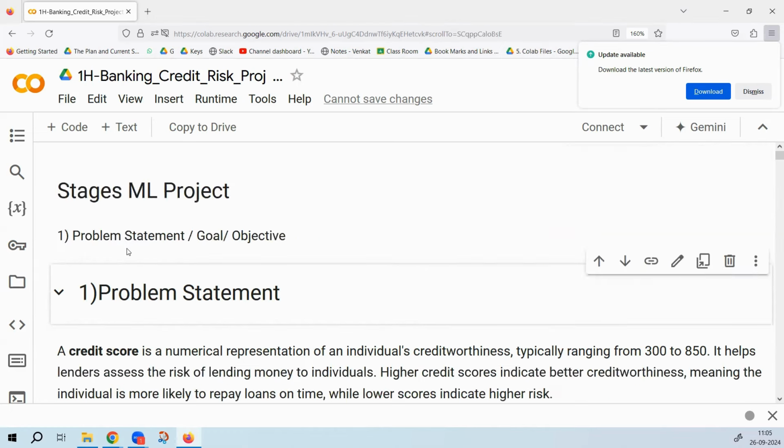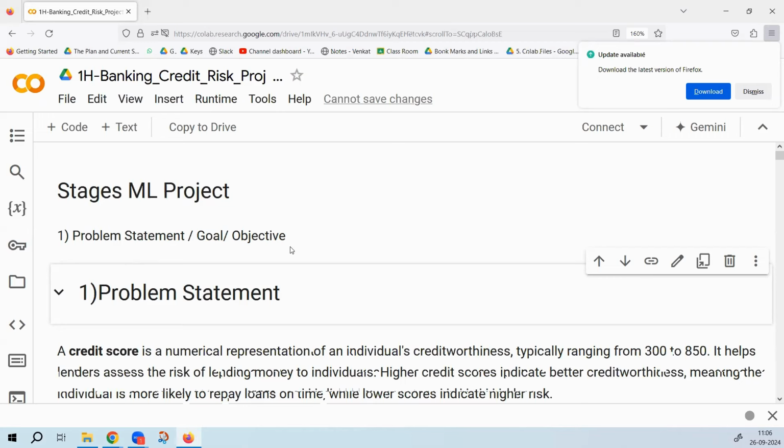If somebody asks you to explain this project, you should not directly say there is a logistic regression model that I have built, or I have used this technique, that technique. That's not the right way to explain. If somebody asks you to explain the project in the interview, where should you start? You should always start with the problem statement. You have to explain to the recruiter what the problem statement is.